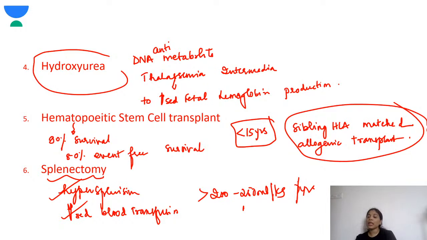Okay, splenectomy is not usually done in children with thalassemia unless there is hypersplenism, or there is increased demand for blood transfusion. So the blood transfusion requirement is so high that it exceeds 200 to 250 ml per kg per year. That much blood transfusion in a child will lead to severe iron toxicity. So that is why such children will benefit from splenectomy. Only if there is high requirement of blood transfusion and hypersplenism is splenectomy done.